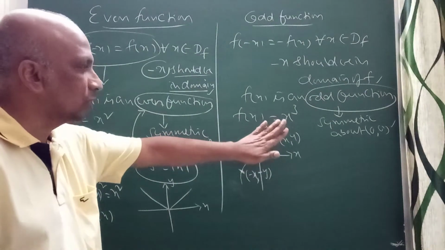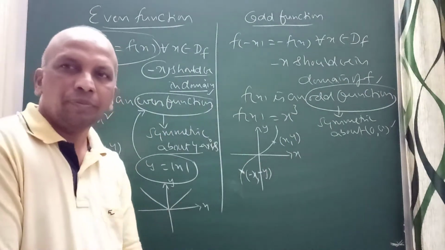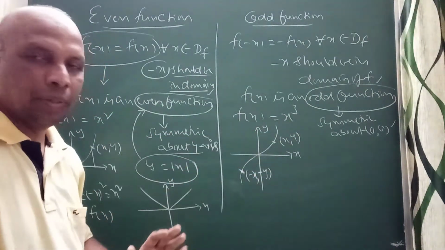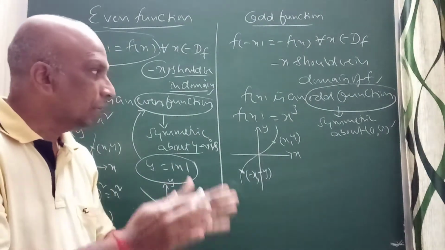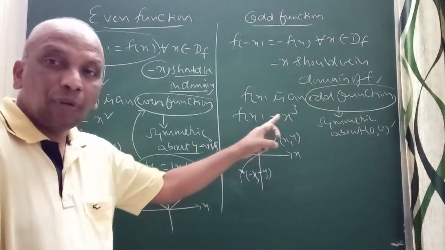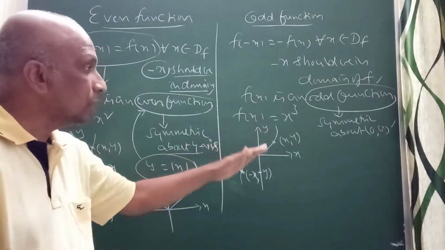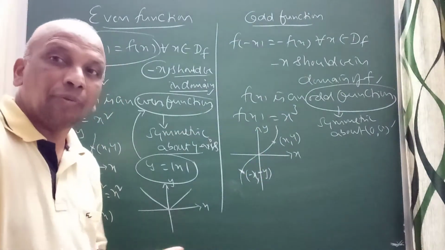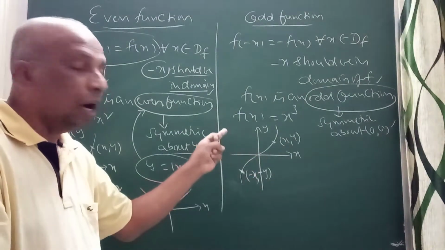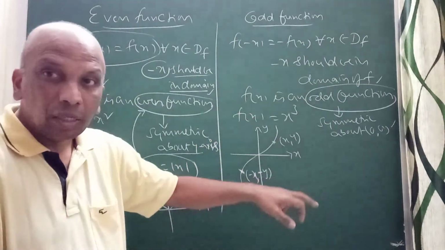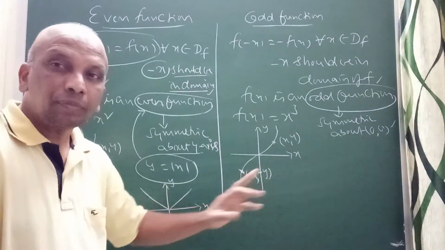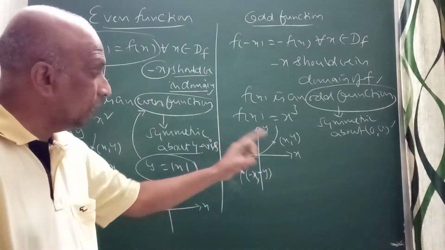Remember the odd function rule, this one. Odd function, like this you can remember. Understood here? It is symmetrical about the first and third quadrant, or I can also say it is symmetric about origin. Otherwise, it is symmetric about origin, or you can compare second and fourth quadrant. It is symmetrical about second and fourth quadrant.